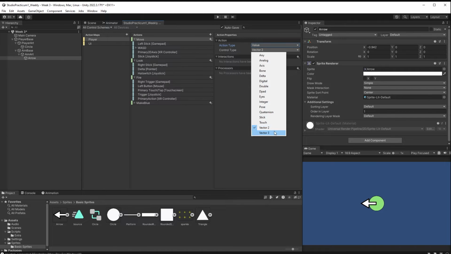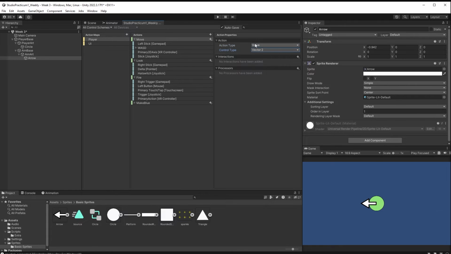So we want to set this up for a vector 2. If you were doing 3D space, you'd want vector 3, etc. I don't know if you can get vector 3 data from the thumbstick, but I don't know how useful it is. It's just going to be 0, whatever the default value is for the third dimension. In this particular case, we want vector 2. Okay, so we've got a vector 2 and we have a value, so we have to know that as we actually start to create our scripts.